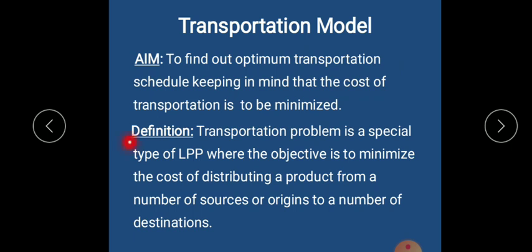If we want to define it, the transportation problem is a special type of LPP, which stands for linear programming problem. I've told you this is covered in model number 2, which we have skipped. So it is a special type of linear programming problem where the objective is to minimize the cost of distributing a product from a number of sources or origins to a number of destinations.